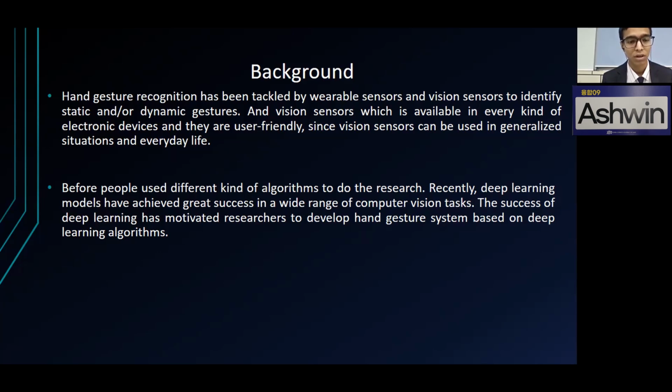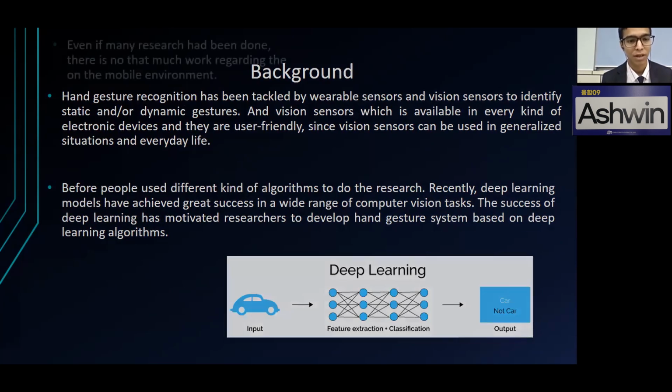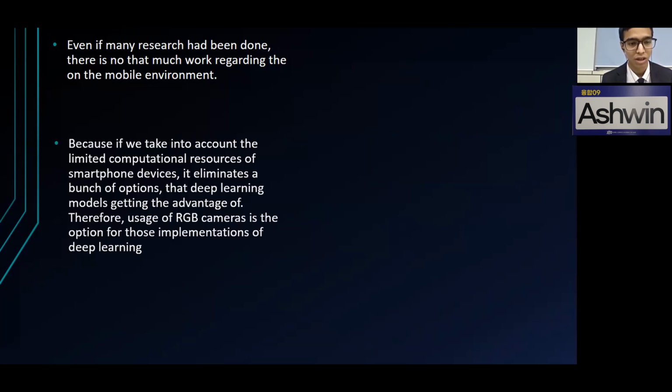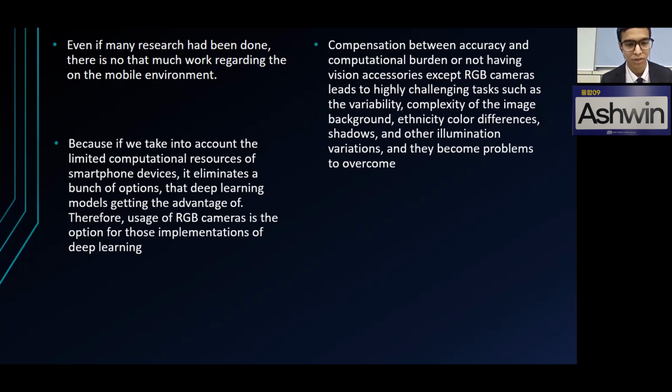Before, people used different kinds of algorithms to do research. Recently, deep learning models have achieved great success in a wide range of computer vision tasks. The success of deep learning has motivated researchers to develop hand gesture systems based on deep learning algorithms. Even if much research has been done, there is not that much work regarding the mobile environment, because if we take into account the limited computational resource of smartphones, it eliminates a bunch of options that the deep learning model is getting the advantage of. Therefore, usage of RGB camera is the best option for the implementation of deep learning.